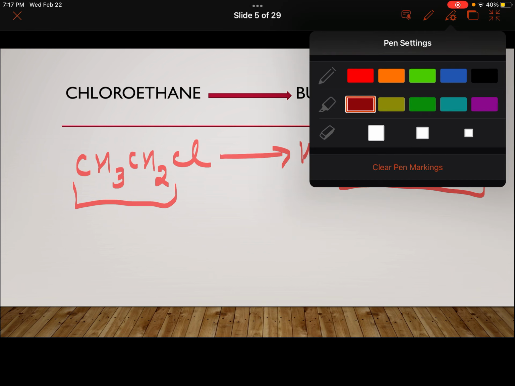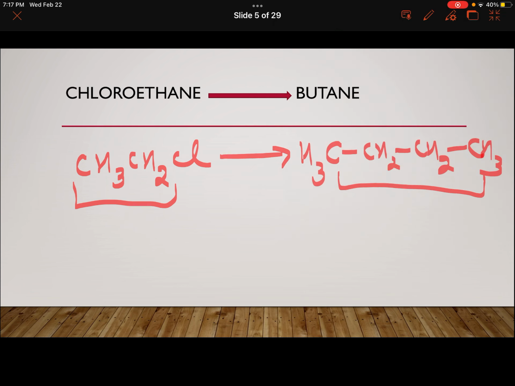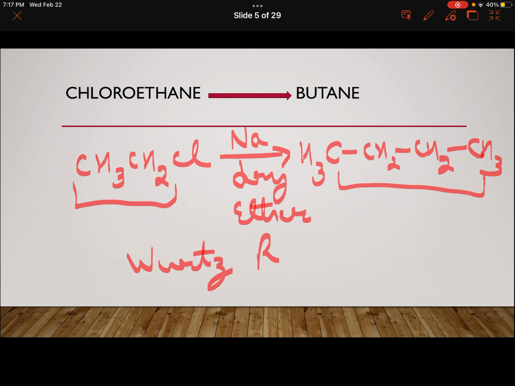That is, we are going to take sodium metal in the presence of dry ether. Sometimes they will give you a particular conversion, maybe just half of it, with the reagent and the reactant that you need to carry out the reaction. They will ask you to complete the reaction and identify the name reaction involved. So here it is very clear. The name reaction which is involved is Wurtz reaction.